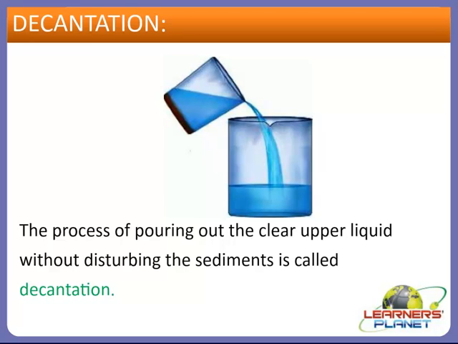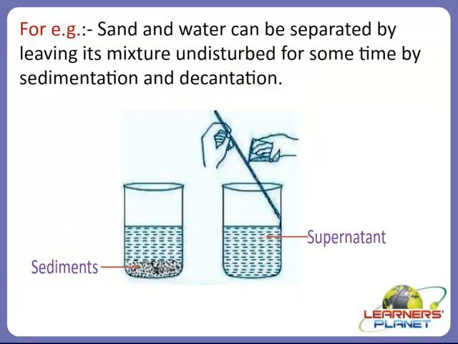So let's see one example of this process. Yes, students, here is an example of sand and water. The sand and water are mixed first, and then they are kept undisturbed for some time. After the sediments settle at the bottom and the clear liquid is obtained, it is separated by the process of sedimentation and decantation, right?